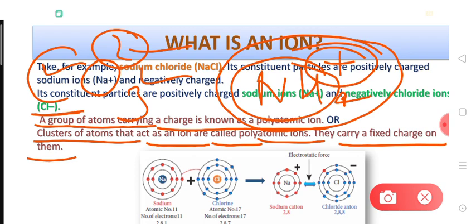Dear students, there is a table in your book in which polyatomic ions are given. You need to memorize their representation from that particular table, right?